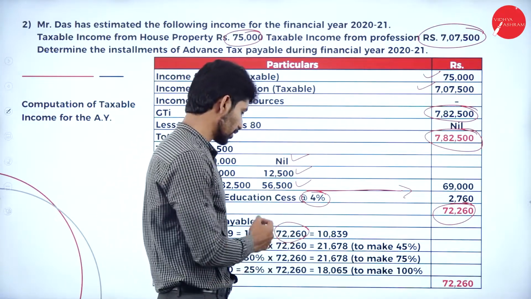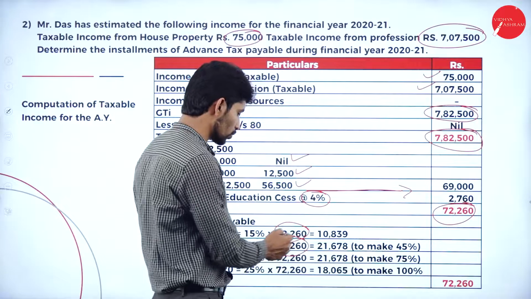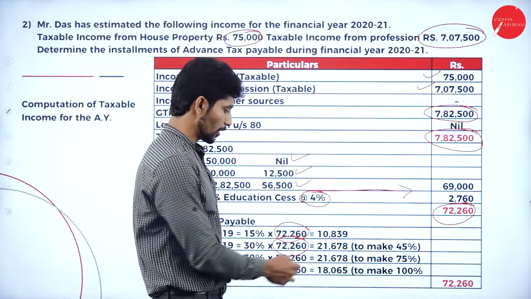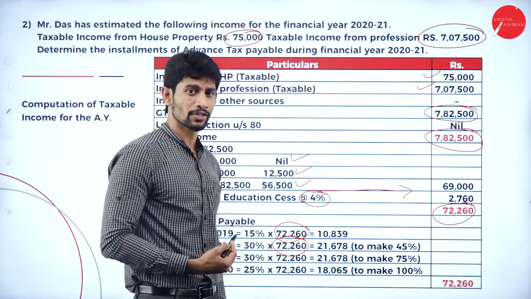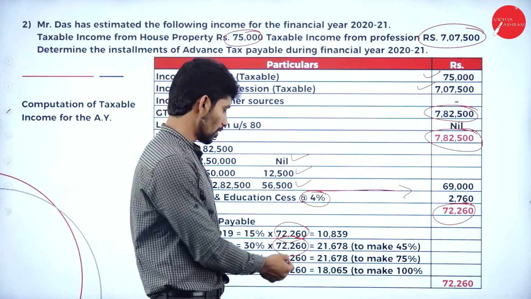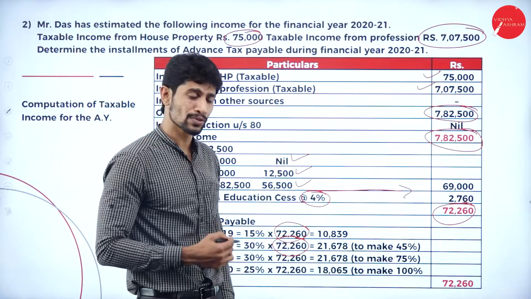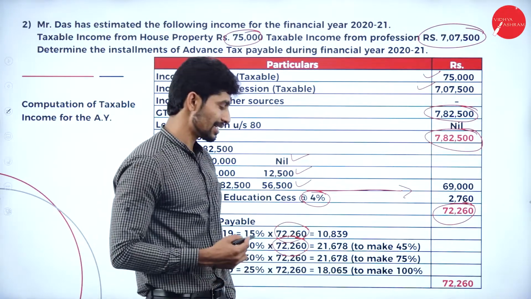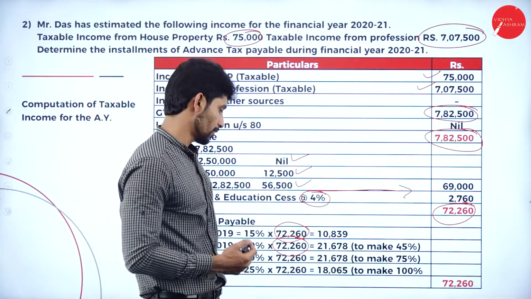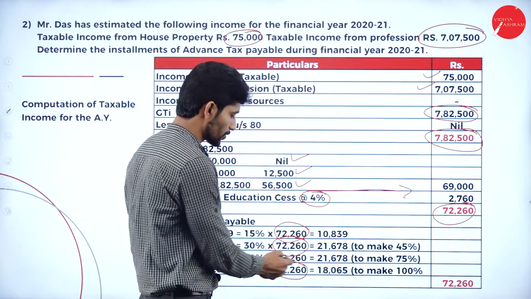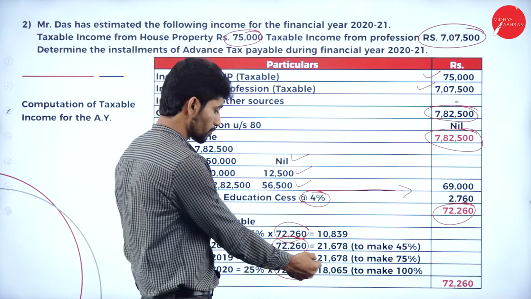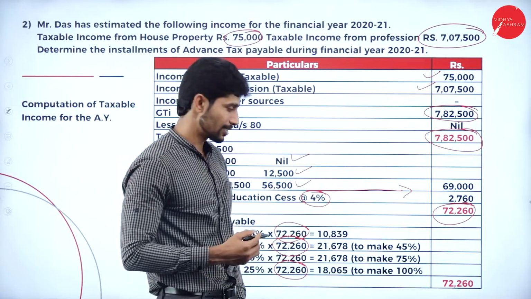Second installment, 30% of 72,260. You'll get 21,678. Third installment, again 30% of 72,260. You will get 21,678. Fourth installment, 25% on 72,260. So it comes to 18,065.